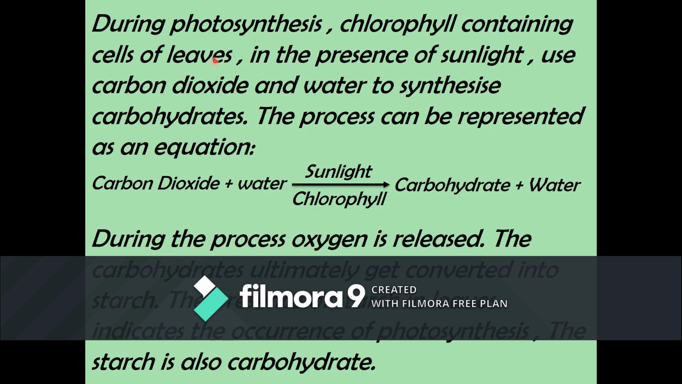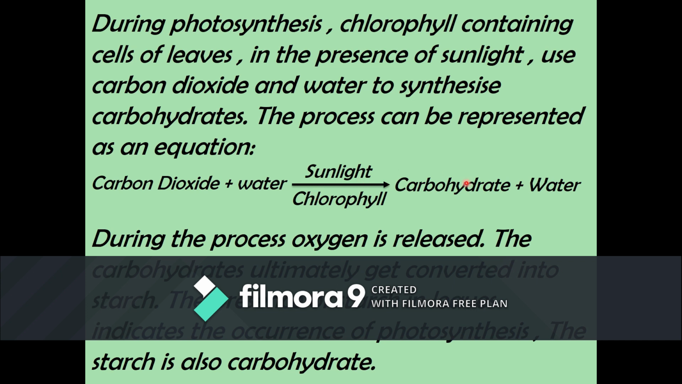So during photosynthesis, chlorophyll containing cells of leaves in the presence of sunlight use carbon dioxide and water to synthesize carbohydrates. And one thing: this carbohydrate is converted into starch. During photosynthesis, oxygen is released. Some extra information: plants use these carbohydrates to synthesize other components of food such as proteins, fats, etc. This process can be represented as an equation: carbon dioxide plus water in presence of sunlight and chlorophyll.